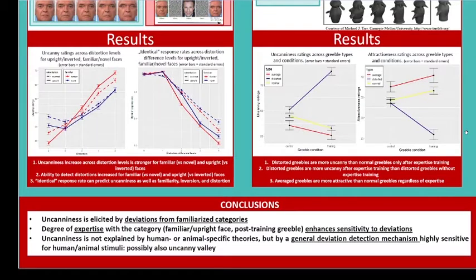The results show that uncanniness seems to be elicited by deviations from familiarized categories. Furthermore, the degree of expertise or familiarity with the category enhances the sensitivity to deviating exemplars.